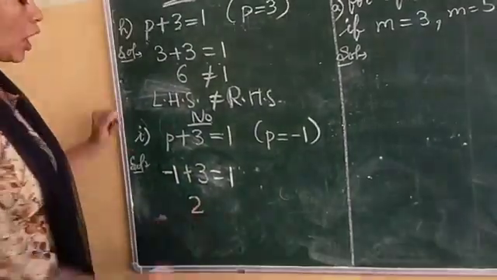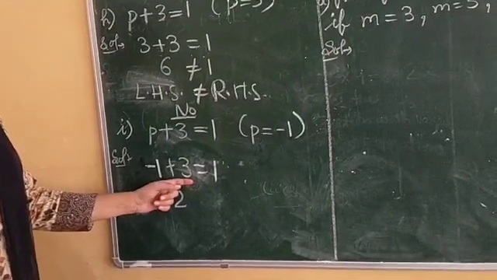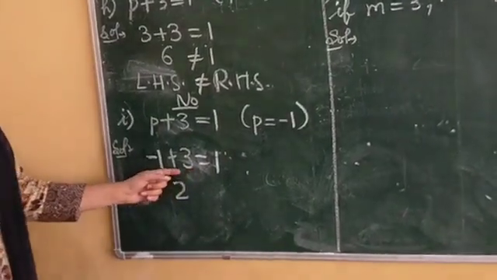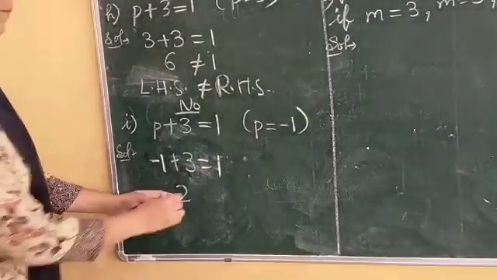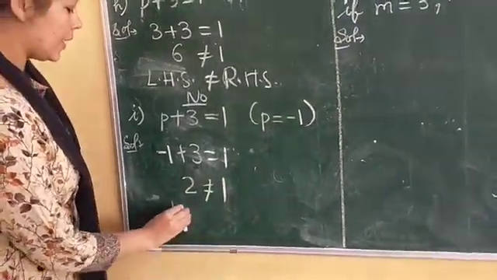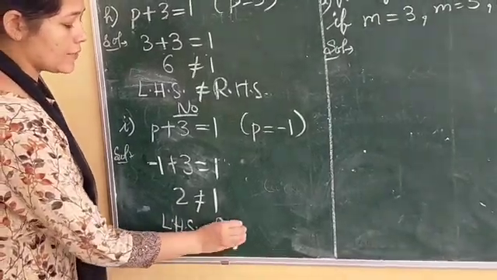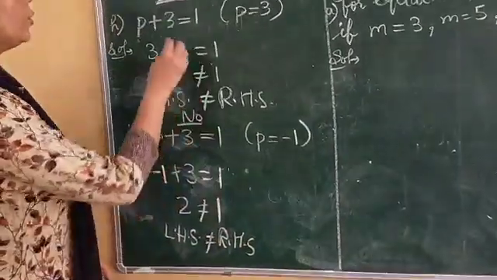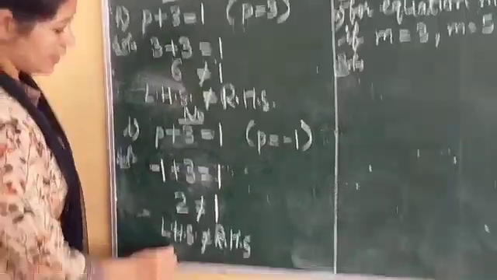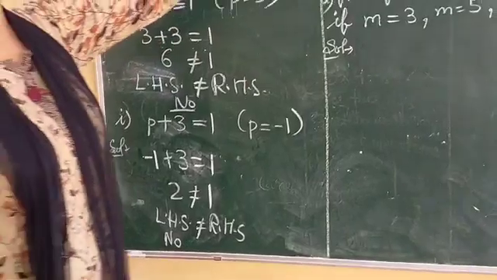So 2 will come. Now the sign of the bigger number will come. 3 is big and the sign of the bigger number is plus. So here plus will come. Equal 1. Now 2 is not equal to 1. Again left hand side is not equal to right hand side. So this is not the solution of this equation.